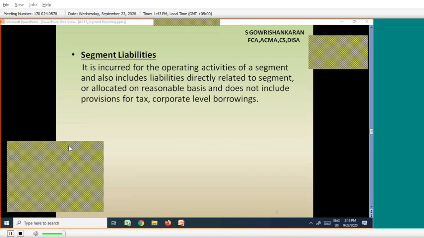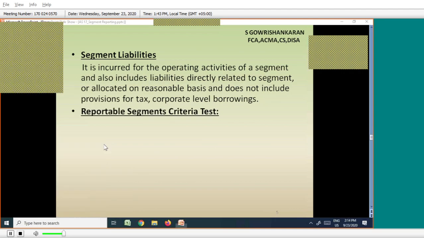So this is why we studied these, especially for solving the criteria test. Reportable segments criteria test. As I said, reportable segment means we have to follow the 5-point criteria test.